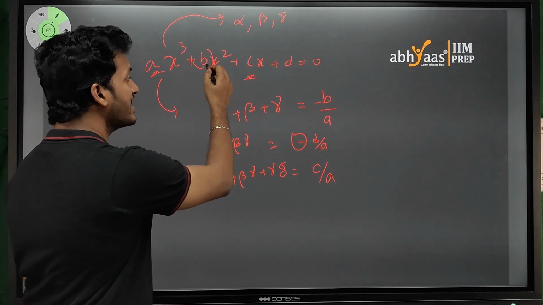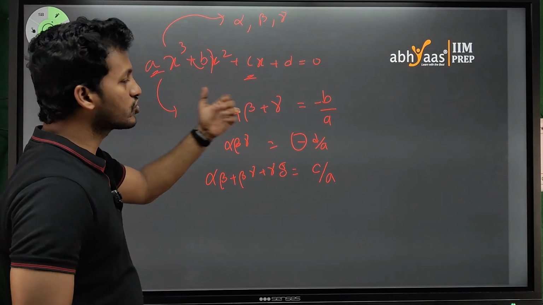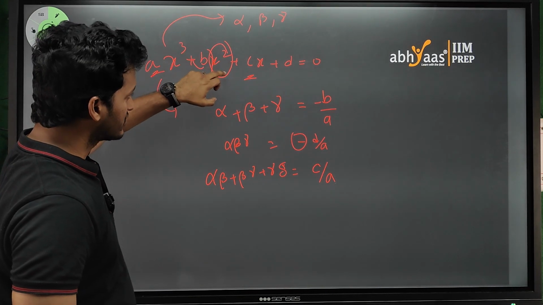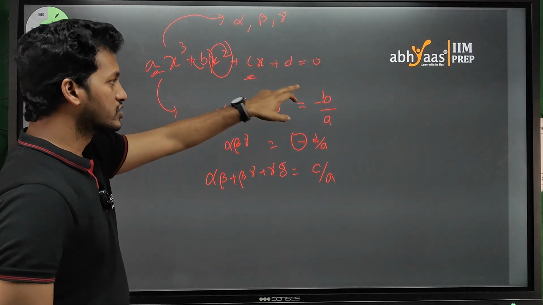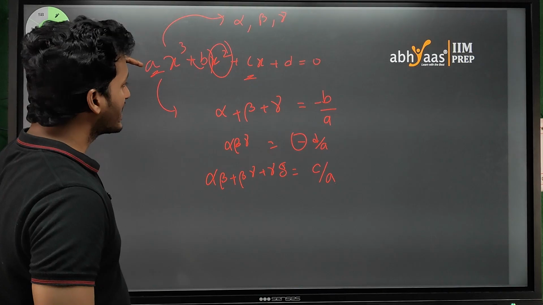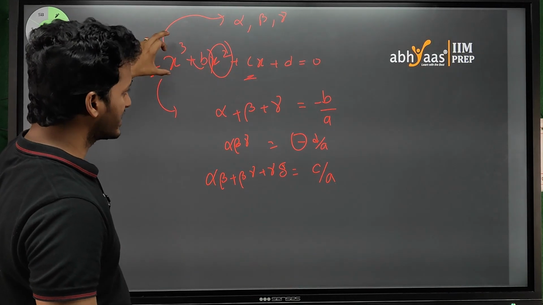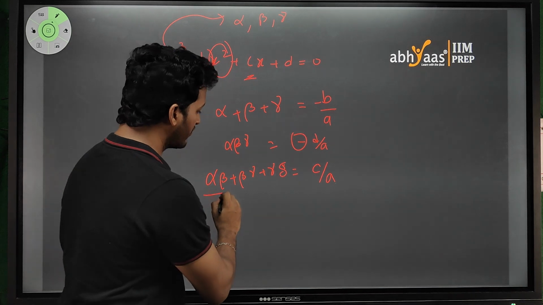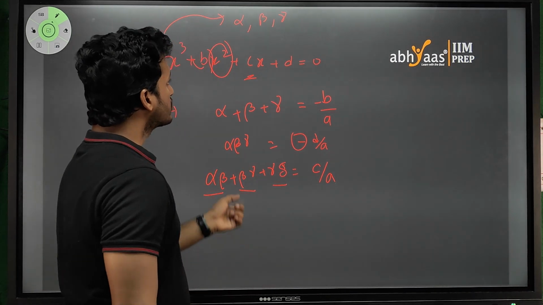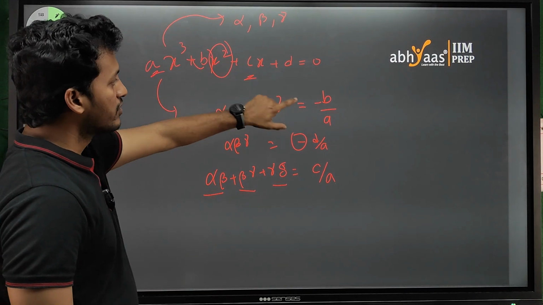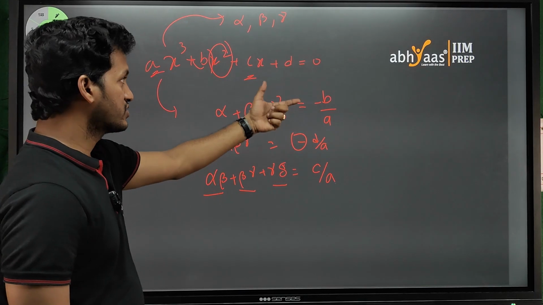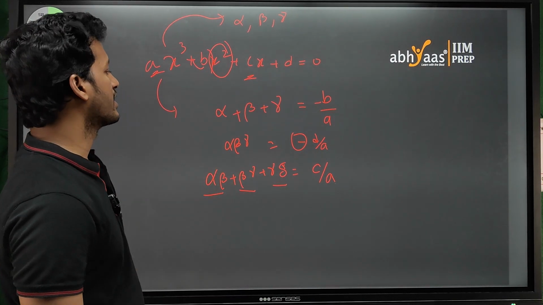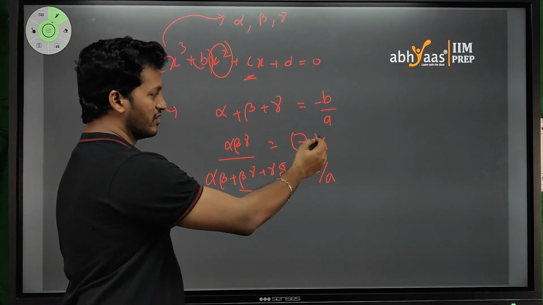The second highest term is x square, its coefficient is b. So minus of that divided by the coefficient of the highest exponent, that is a. Coming to the next one, alpha beta, beta gamma, gamma alpha, the next one would be c. We take minus alternately. So if you take minus b by a here, you will take c by a, and like that alpha beta gamma will be minus d by a.